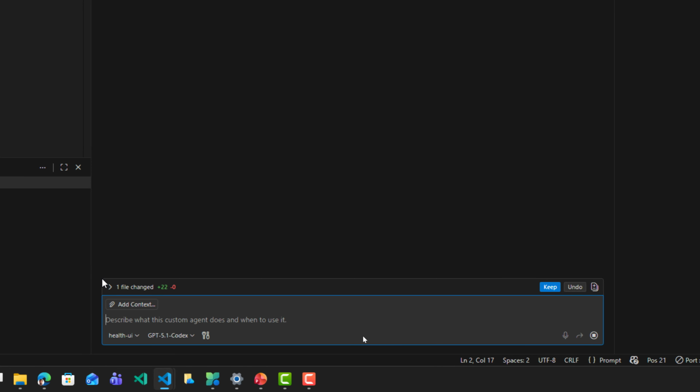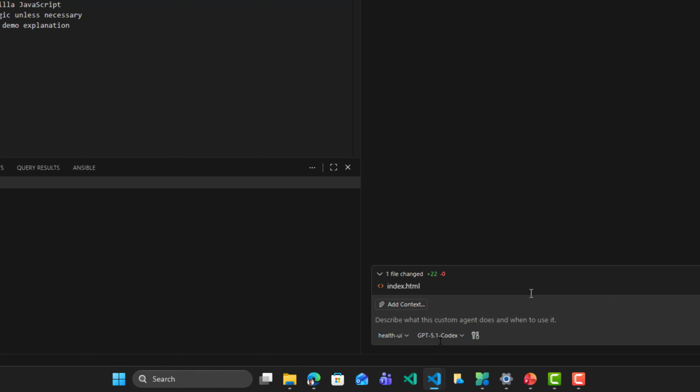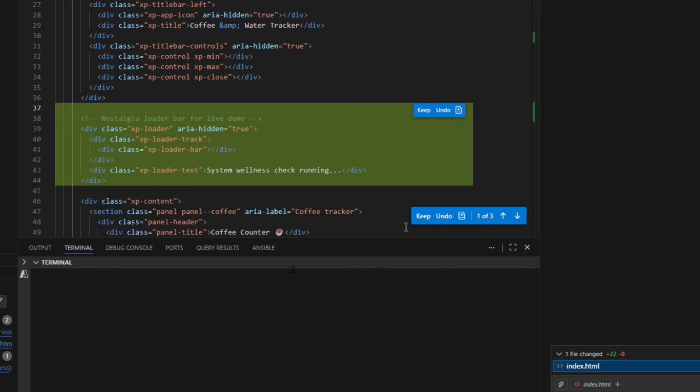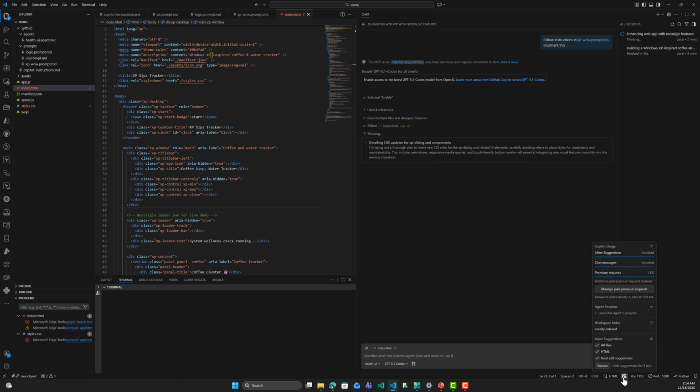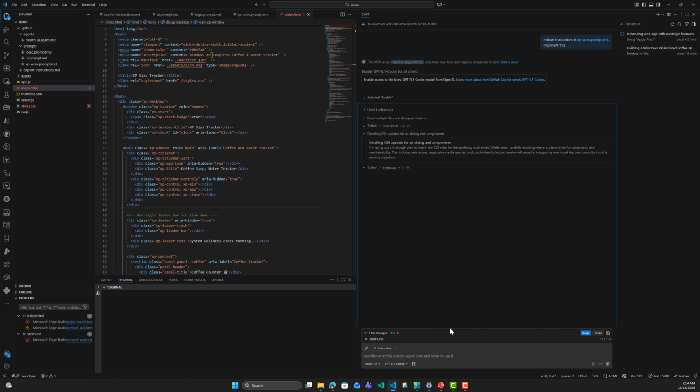All right, so I can see here that we already have some changes in the index. We can see through this file like that. Let me zoom out. So here we have the chat mode that has edited the index.html, and it's still editing and thinking, as you can see. The style CSS has been edited too. It's not finished yet. We can still see right here the local chat agent in progress.